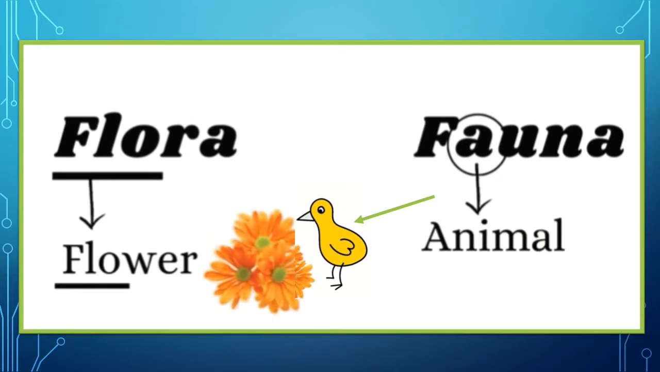Now we use the terms flora and fauna. Flora is used to denote plants of a particular region or period. How do you remember flora? FL for flower, that means plants. And similarly there are a variety of species of animals which are referred to as fauna. How do you remember this? Remember A in fauna, which means animal.